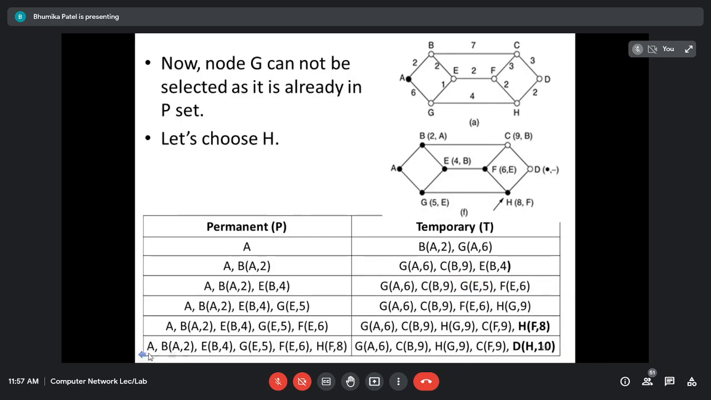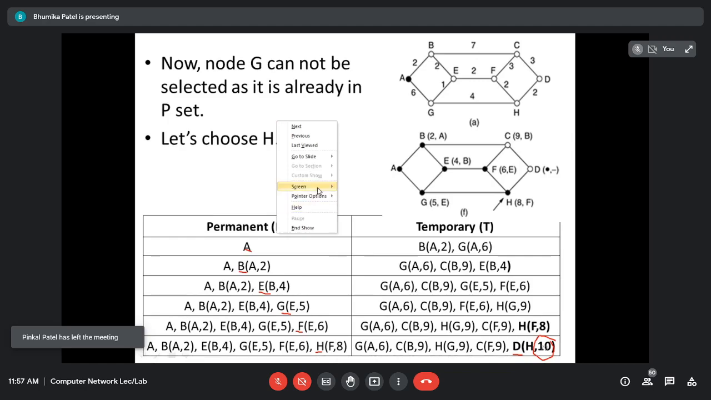So my route will be first A, then B, then E, then G, then F and then H, and then D. So that is the path. The shortest path from A to D is A, B, E, G, F, H, and D. Its distance is 10, maximum distance 10. Okay, so that is the shortest path routing. I hope all of you are clear with this.